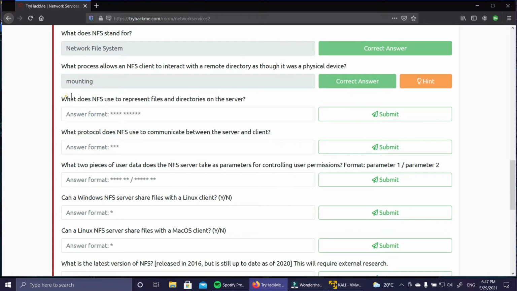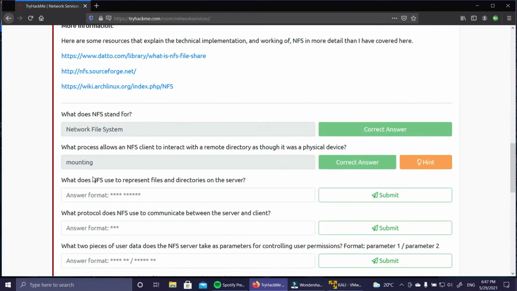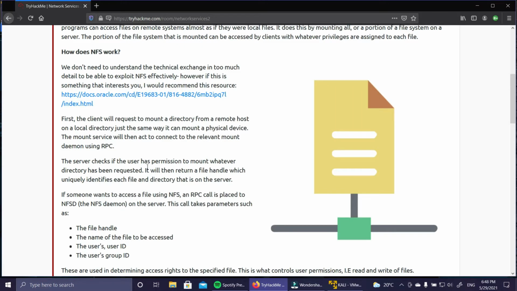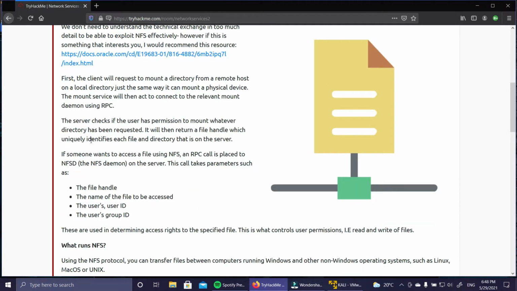Next question is: what does NFS use to represent files and directories on the server? We can always go back to our interesting read here. If you go to this line, the server checks if the user has permission to mount whatever directory has been requested.